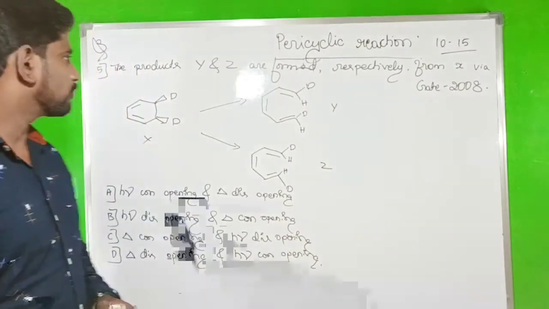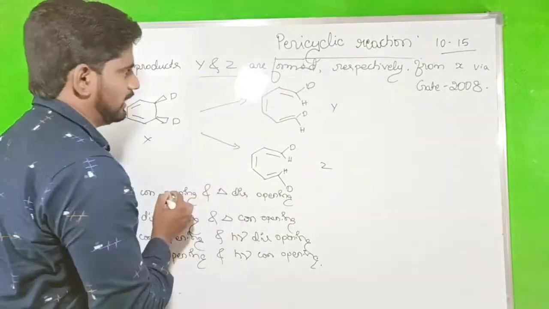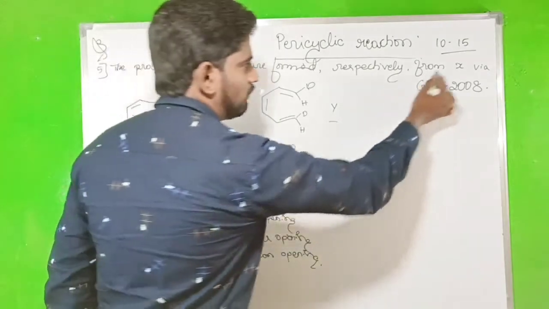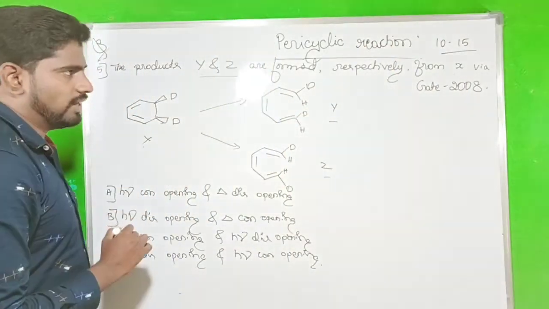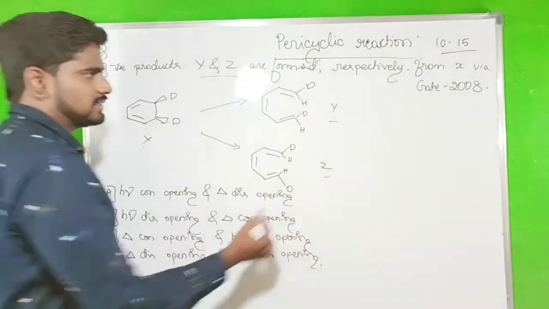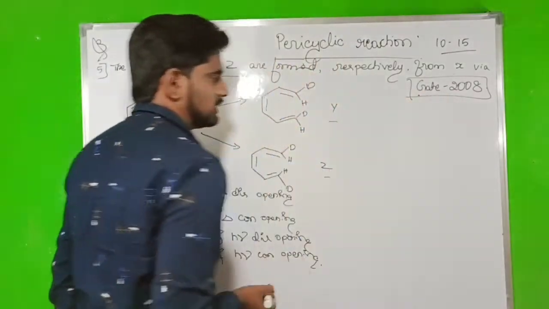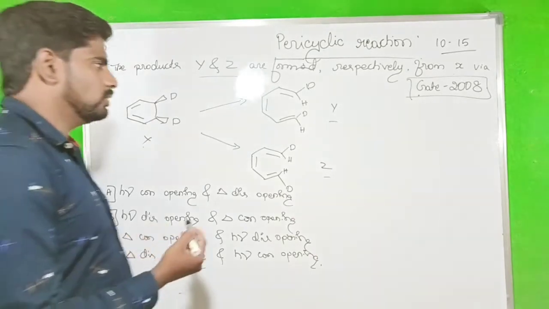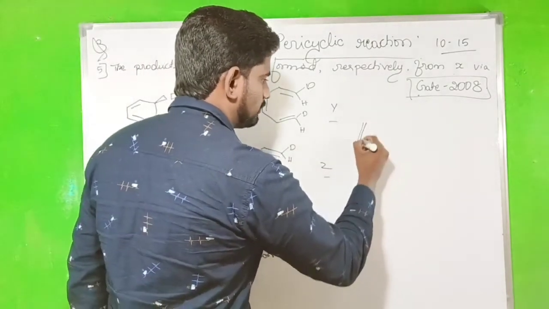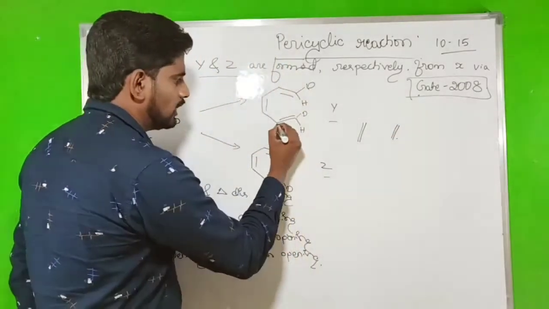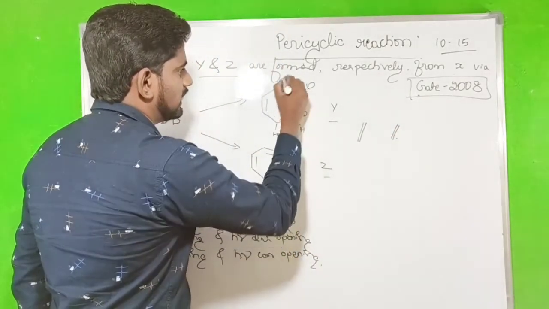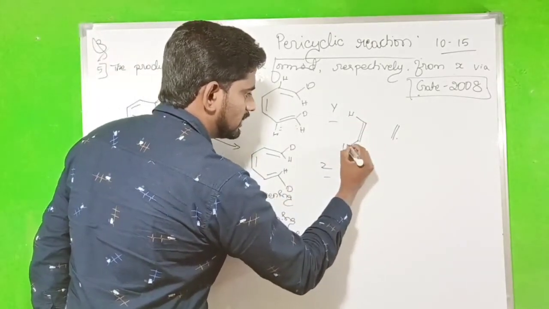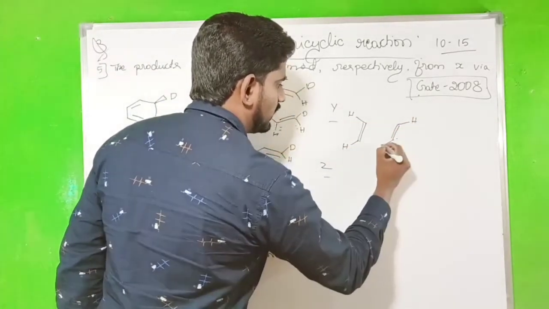In this question, the products Y and Z are formed respectively from X via. So they have given the options. This is GATE 2008. The question arises in GATE 2008. So what do we have to do? First we write the model. Look here, these two hydrogens are cis and these two hydrogens are trans. So initially write the 2 hydrogens as cis and the 2 hydrogens as trans.